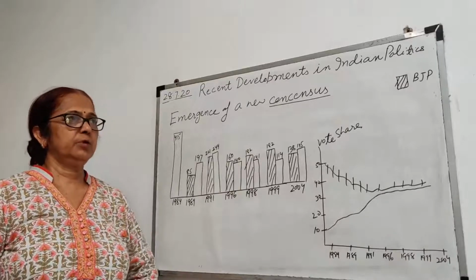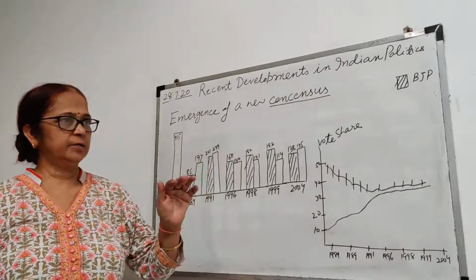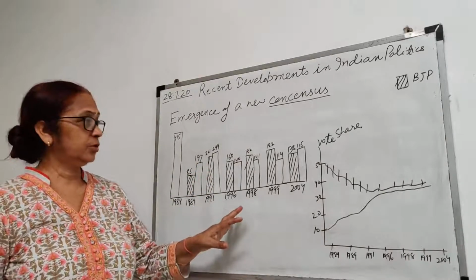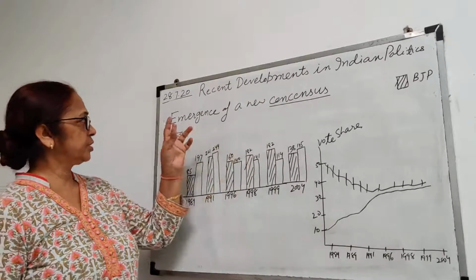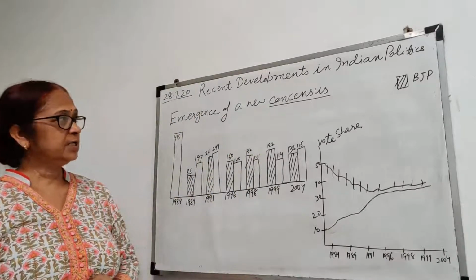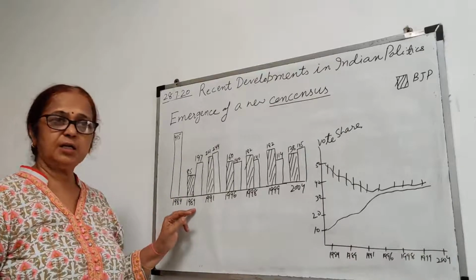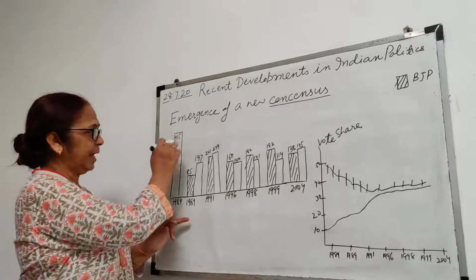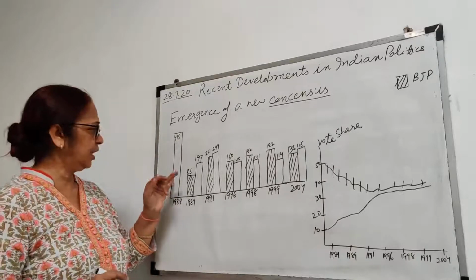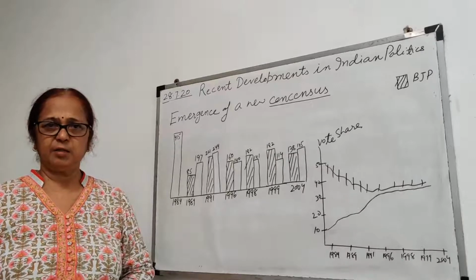Yes friends, there was one more topic that we were going to do after that, but I couldn't do it because of this graph that I have to discuss: the emergence of a new consensus. What is this new consensus? Here is the graph given to you, since 1984. The black column indicates the Congress, and the line indicates the BJP.